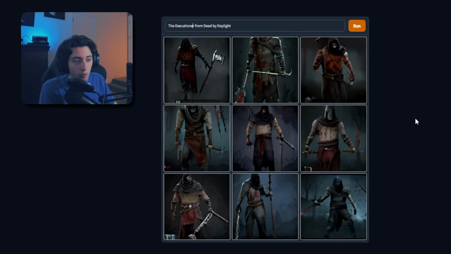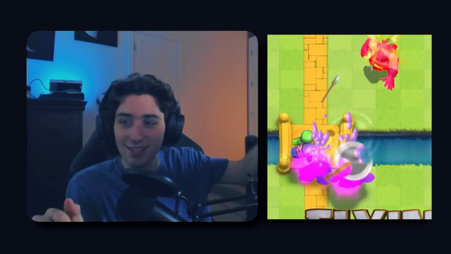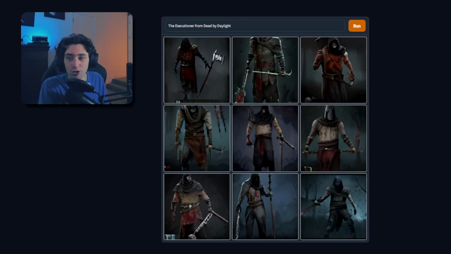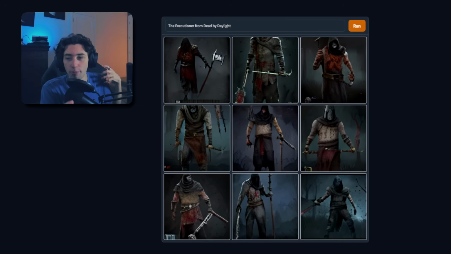An actual Executioner would be kind of cool. You know the Executioner from Clash Royale? You know how he throws his little axe thing and it comes back to him? What if that's what you could do with this killer? You could throw it, attach it to something, and then bring it back to you whenever you wanted. So you're a basic M1 killer, but you could throw it, stick it against a wall or something, and then hold right click to bring it back to you. Hire me. I'm just saying, hire me.